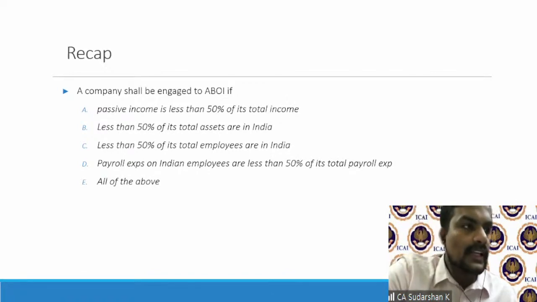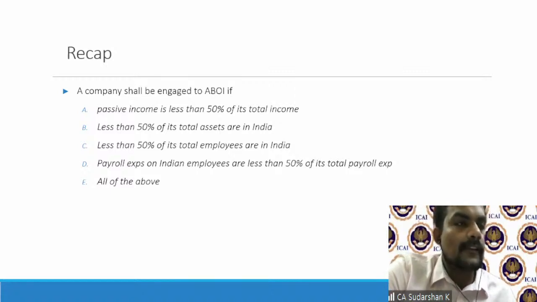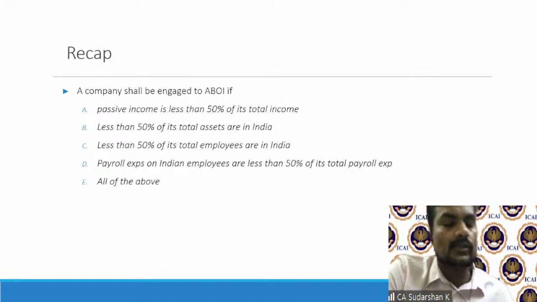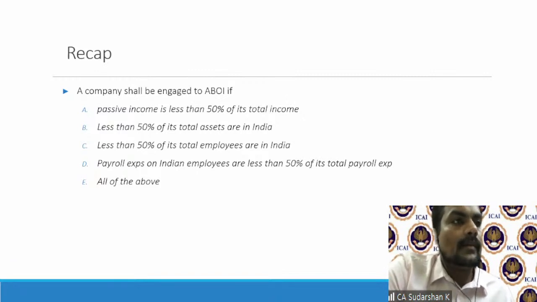Now, moving on to the next recap one. Companies shall be engaged in active business outside India. So which means the answer to the previous question is obviously that it has to be active business outside India. It's a factor, and if you don't satisfy it, you will go to subsequent criteria. A company shall be engaged in active business outside India if, what are the tests that are given to see the active business outside India test?